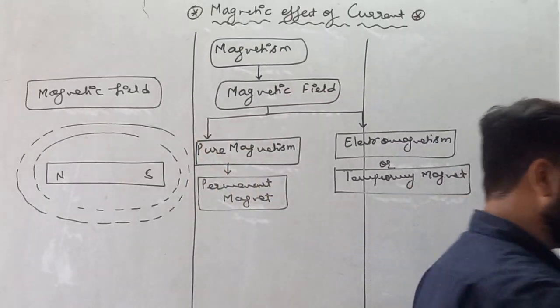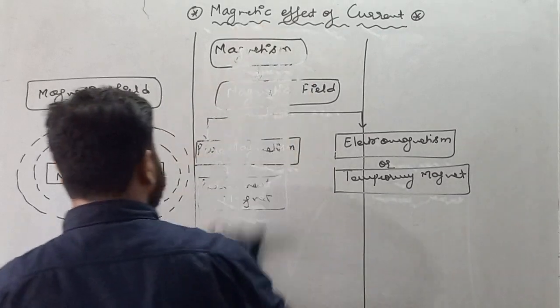So write down first of all the definition of magnetic field.